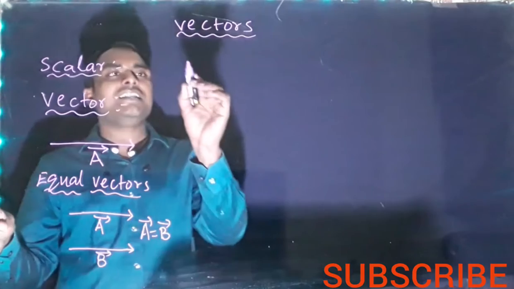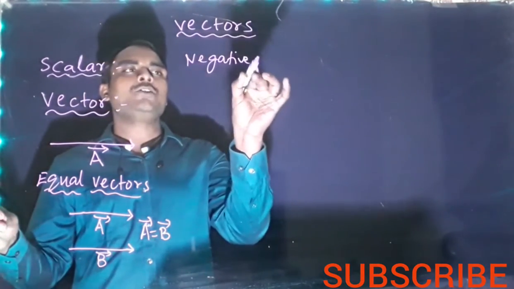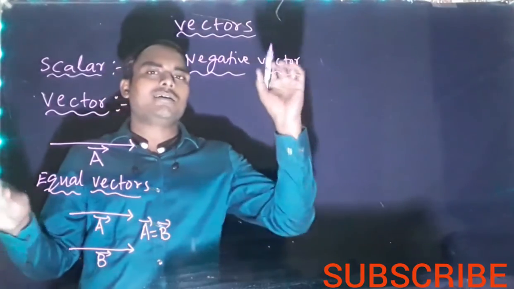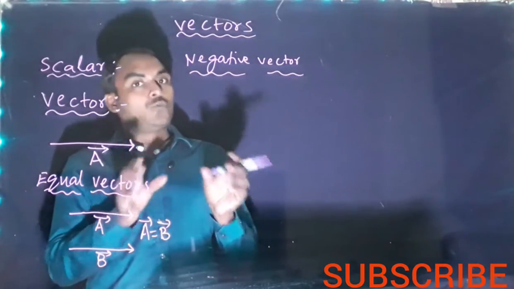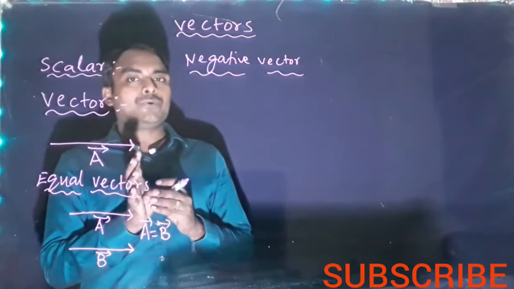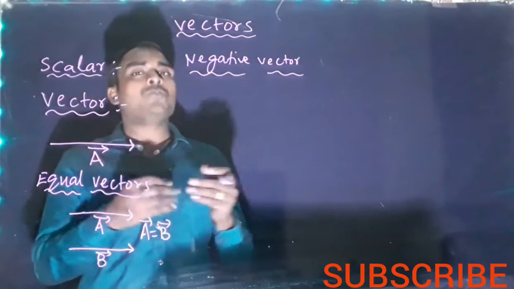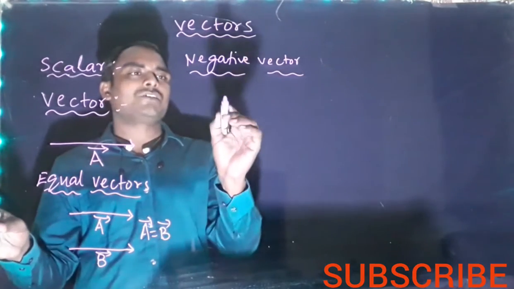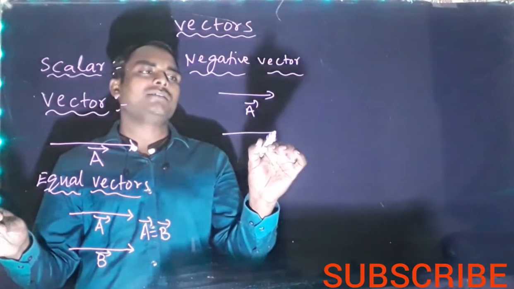Next, let us see negative vector. Negative vector means two vectors should have the same magnitude, representing the same physical quantity, and they should be in opposite direction. So same condition, but direction is opposite. This is A bar and this is B bar.